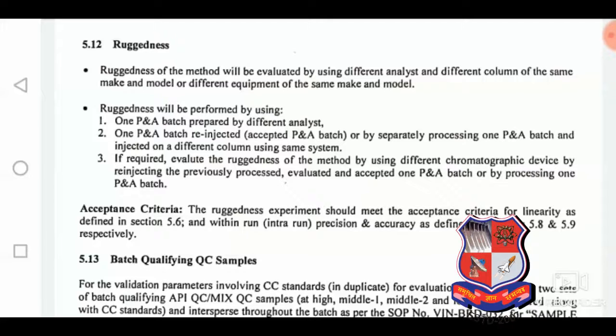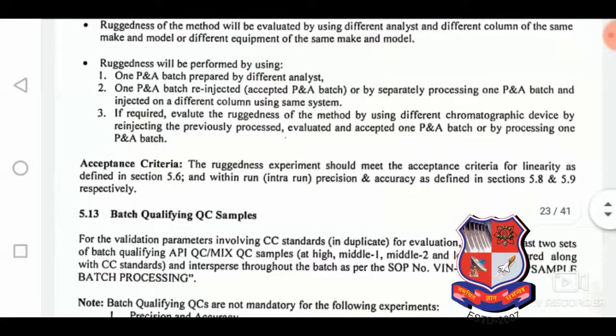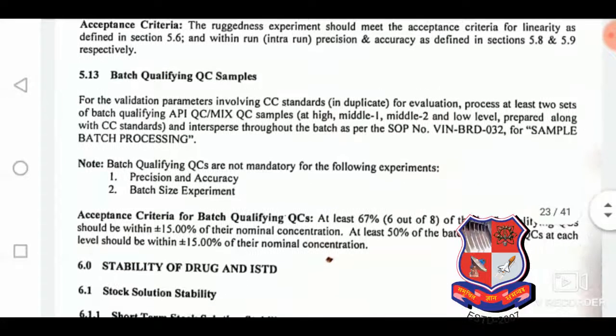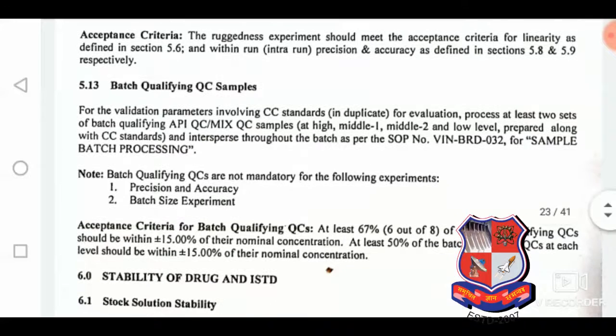They are the same instrument family and the same experimental setup is there. If API 3500 is there, then we can switch over to a different instrument but with the same sensitivity, and in that we can prove the ruggedness. We can choose a different column for the ruggedness, and here is the acceptance criteria according to section 5.8 or 5.9 that we discussed before.